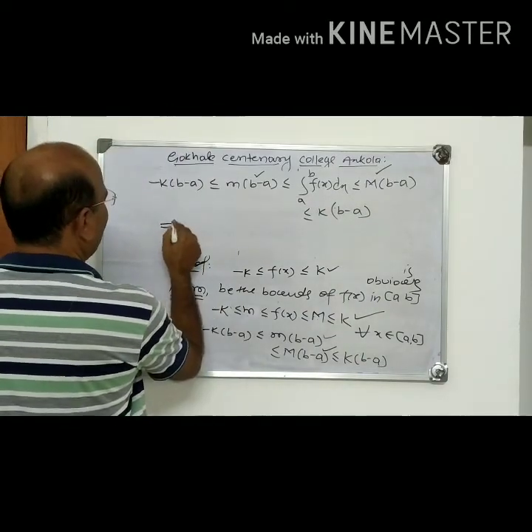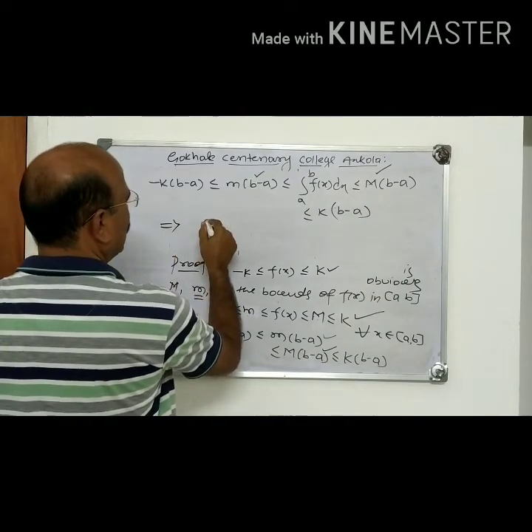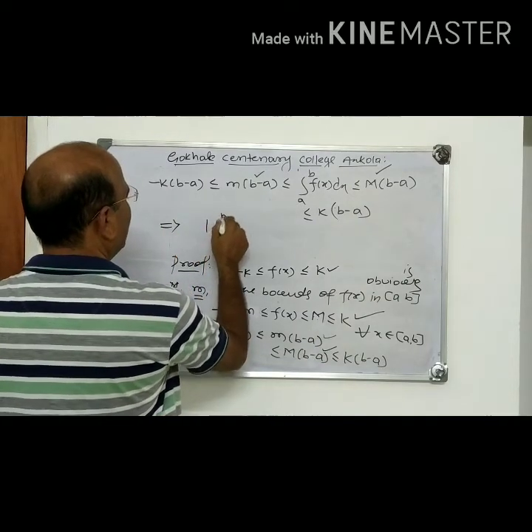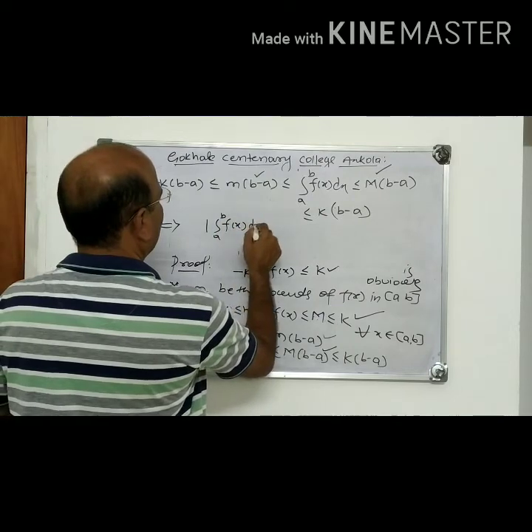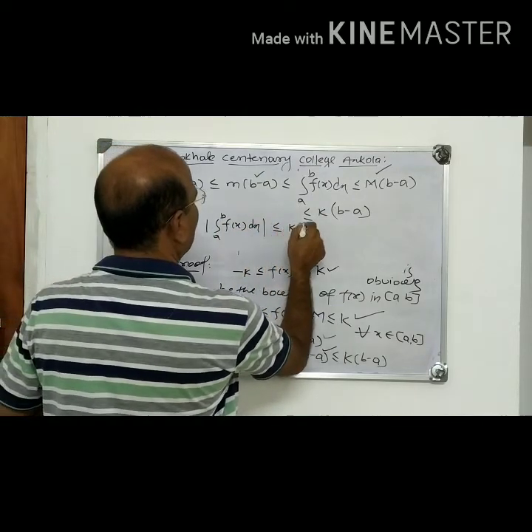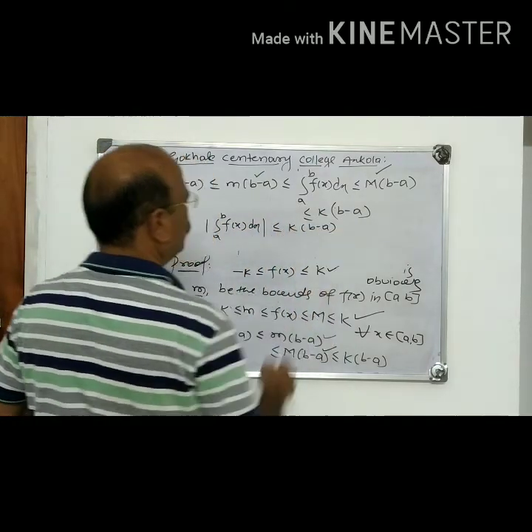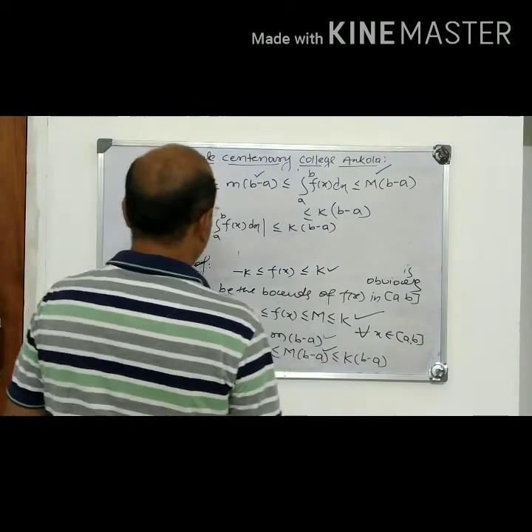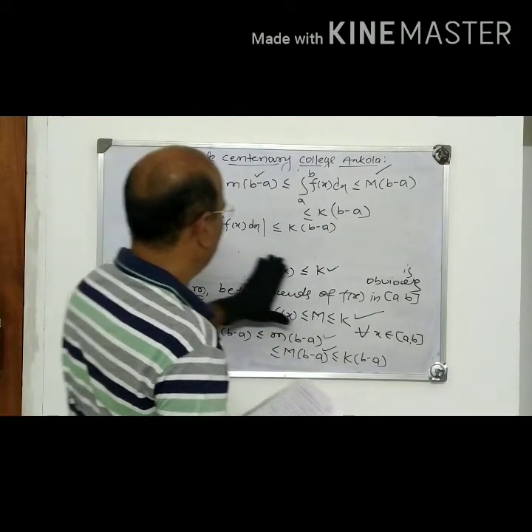Now using inequalities, what does this imply? Mod integral a to b fx dx is less than or equal to k into b minus a. Because what is the absolute value? If minus a less than x less than a, we write mod x is less than a.